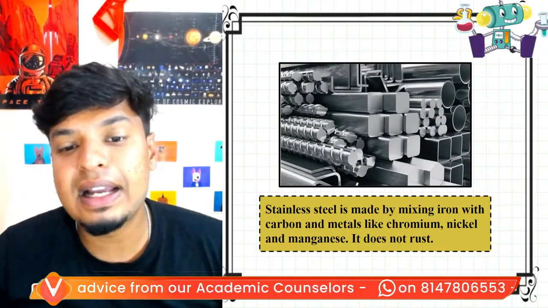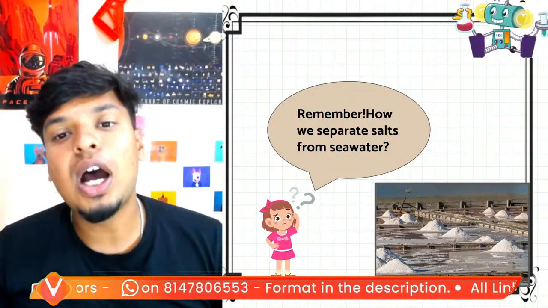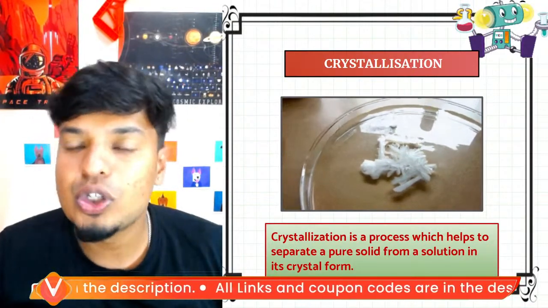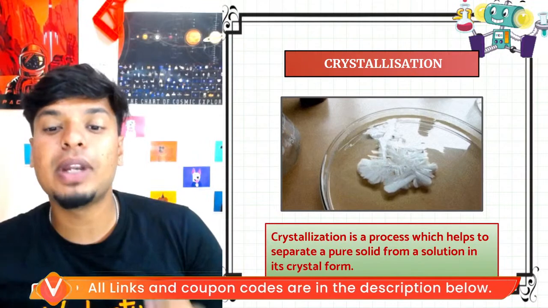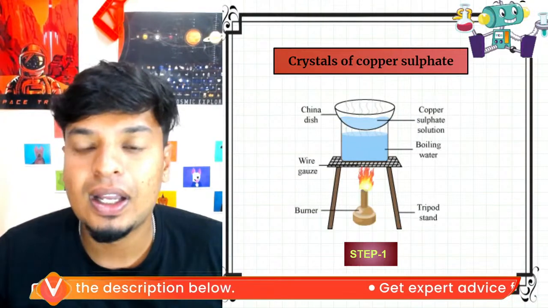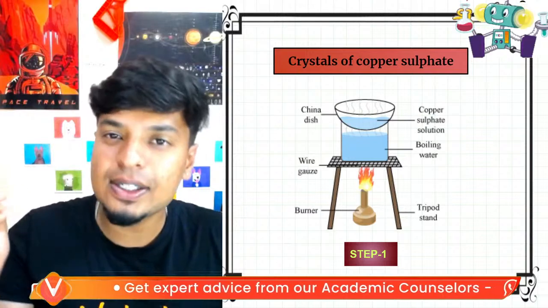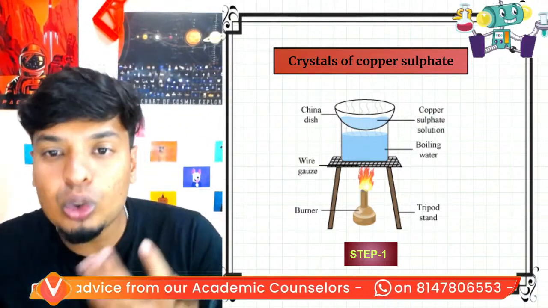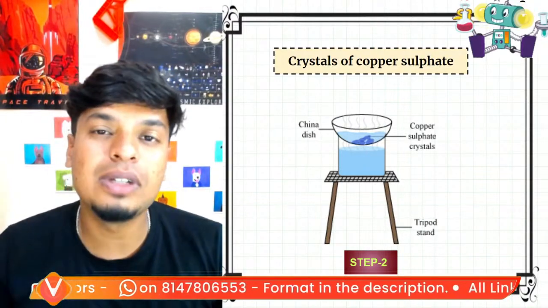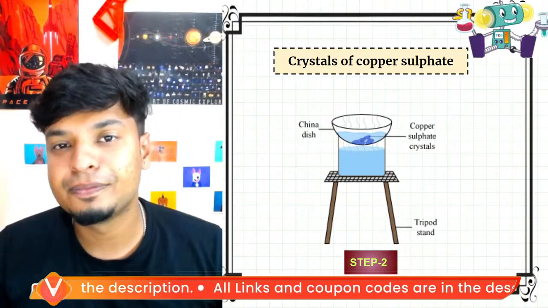Stainless steel is made by mixing iron with carbon and metals like chromium, nickel, manganese. It does not rust. Now, how to separate salt from seawater by a process called crystallization. Crystallization is a process which helps to separate pure solids from the solution in crystal form. For example, if you keep on boiling water which has so much salt in it, and then you cool it down suddenly, you can find some crystals getting formed. Here we have formed the crystals of copper sulfate, because copper sulfate is also a salt.